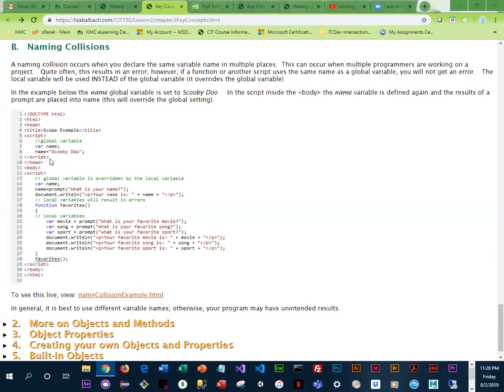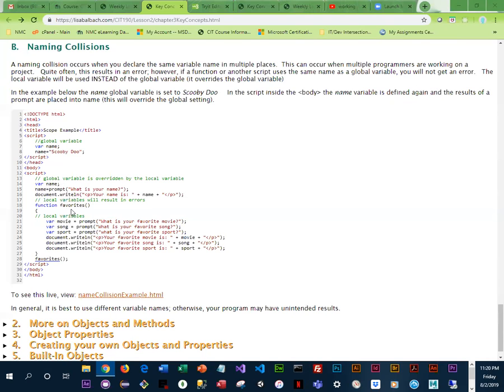So what happens? Well, when we prompt what is your name and we store a value in there, it is going to override Scooby-Doo. So then when we do the write line, it's going to write whatever we keyed in instead of Scooby-Doo.